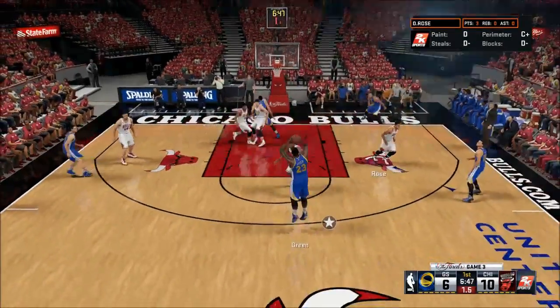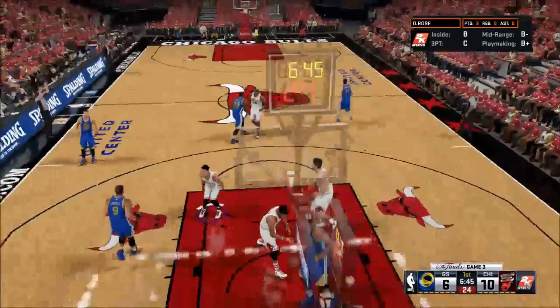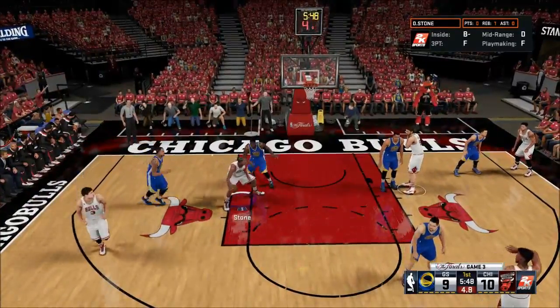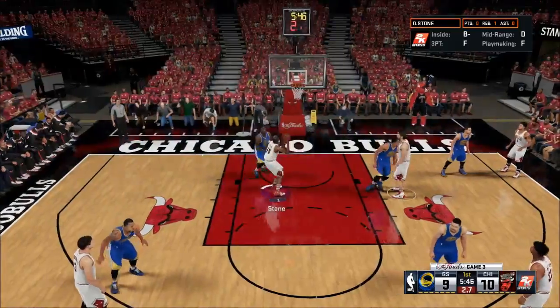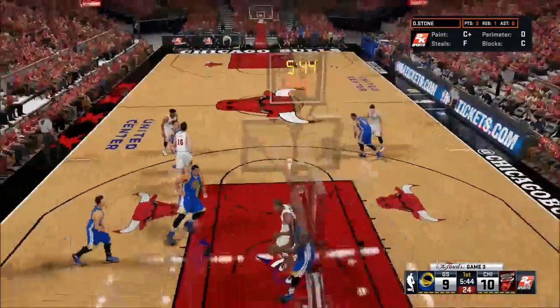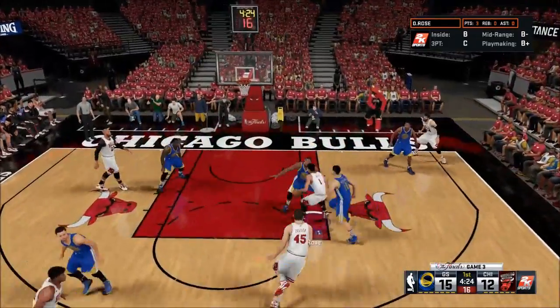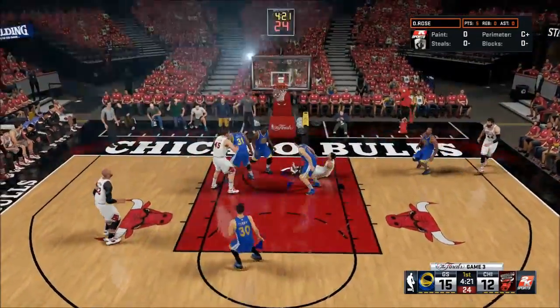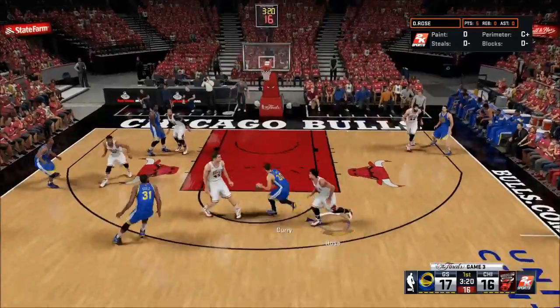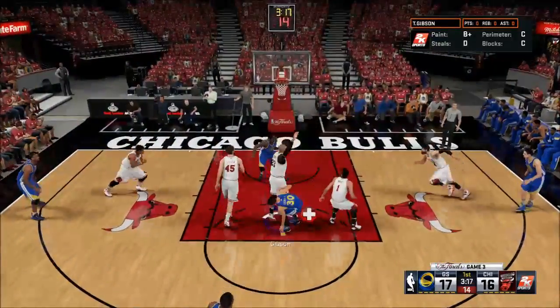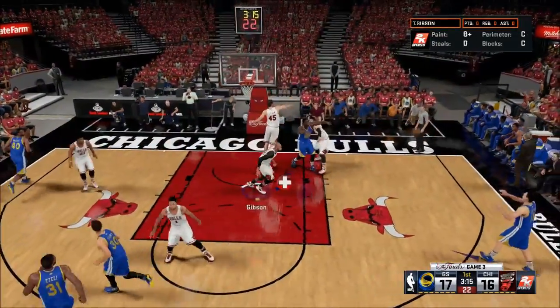Klay Thompson comes off the screen, dishes it to Draymond Green, and he hits the 3. That is one of the most frustrating things I think I had against Draymond Green and the Warriors so far. Draymond Green sits at the top of the key, just really passes the ball, and then he just sits there and he waits. And usually it's Pau Gasol who's on him, and he's just always there open. And Pau Gasol gives him too much room and doesn't close out well. And that's probably one of the most frustrating things I've had so far.